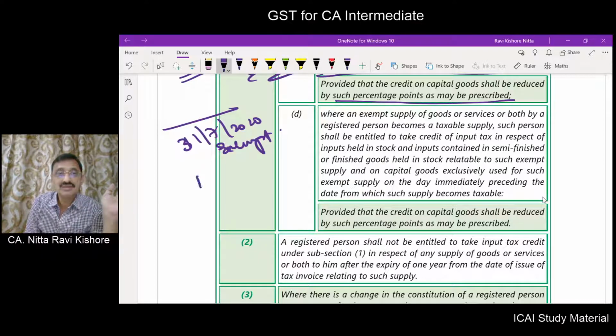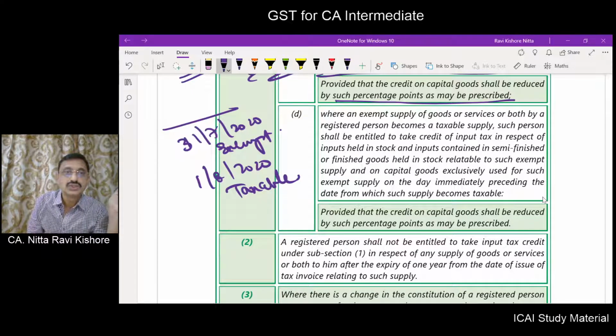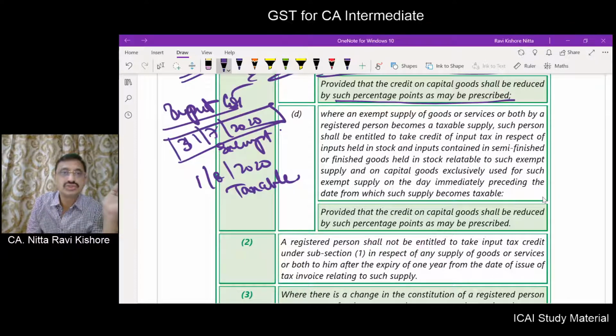But what happened is, from 1st of August 2020, these goods became taxable. So on inputs, he has paid GST. Now, stock of inputs as on 31st July 2020, on which he has paid GST, he is eligible for availing the input tax credit. On what?